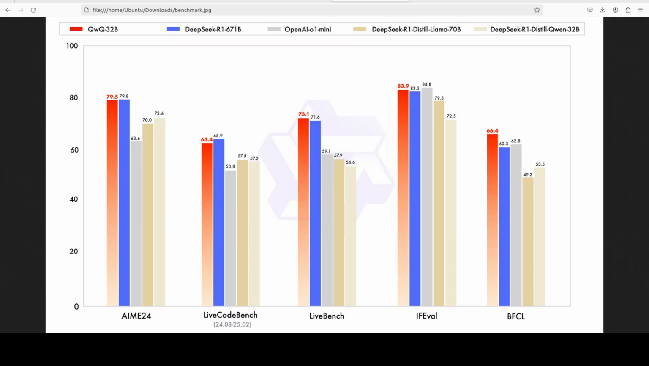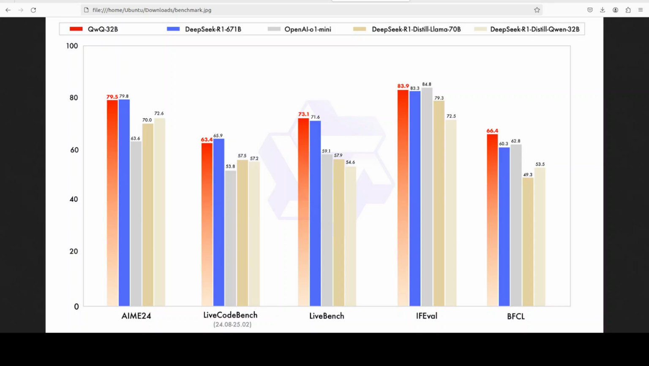And then if you check out the IFEval, which is instruction following evaluation, QWQ has done, I would say, quite well, because it is 83, whereas I'm quite surprised to see that DeepSeek R1 Distill Llama has performed not that good, but OpenAI's o1 mini has performed quite well. So there are few surprises here, but not many.